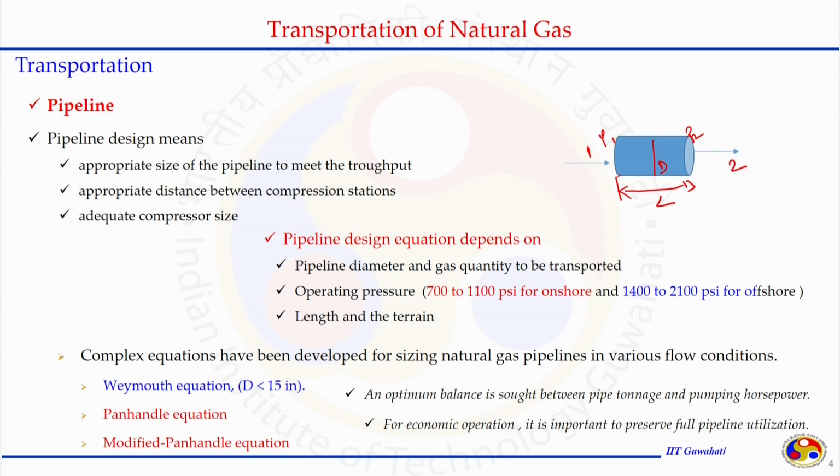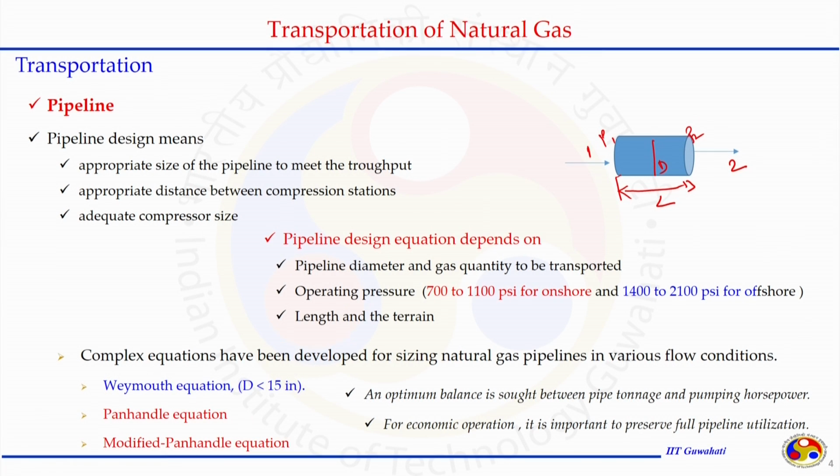Then the length and the terrain: how long it is going to travel and what type of path it is going to face, whether it is just horizontal flow or having some inclination, whether it is just a single pipeline, a combination of pipelines, just a bigger diameter single pipeline, or maybe looping of the pipeline, which will be discussed in transportation of natural gas 2.